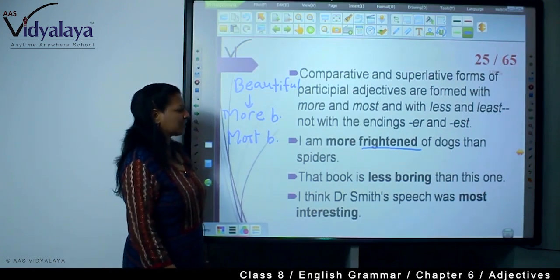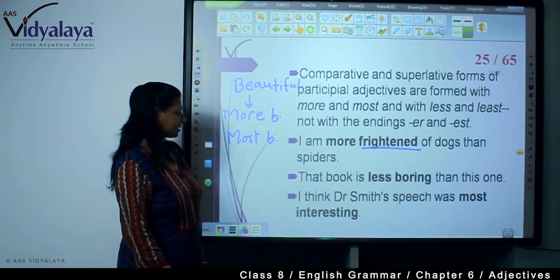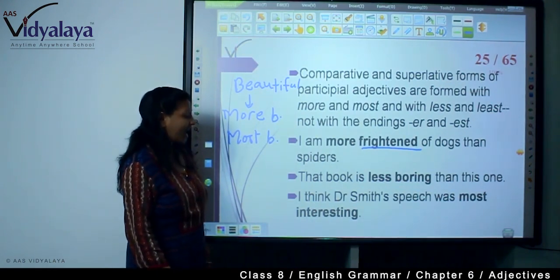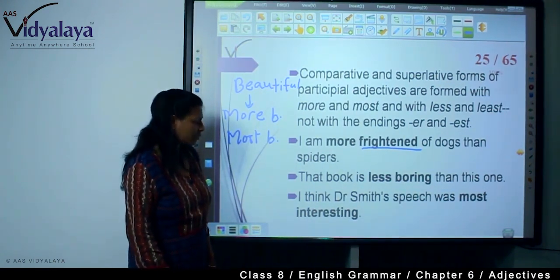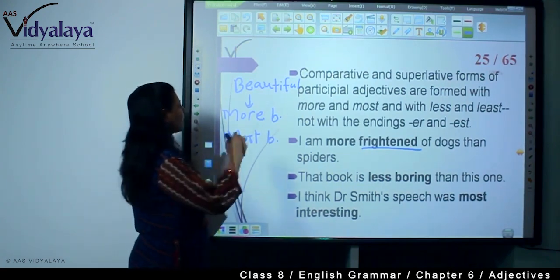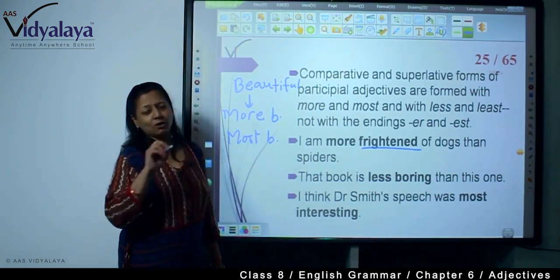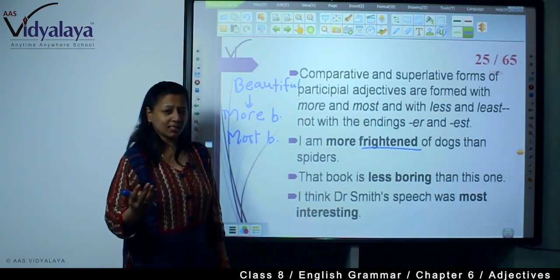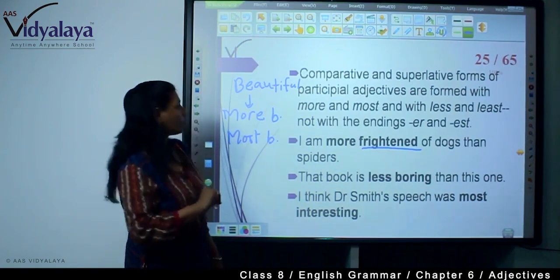I am more frightened of dogs than spiders. That book is less boring than this one. I think Dr. Smith's speech was most interesting. So here we are not ending with er or est. Here we are showing the comparative and superlative degree with more and most.